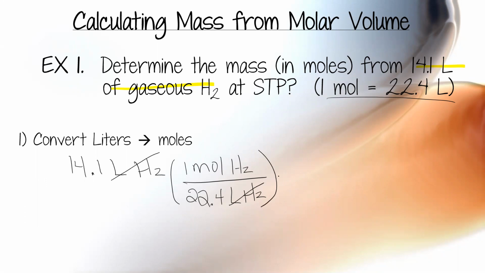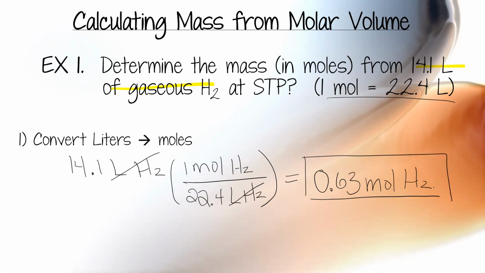Liters cancels out liters. So I have 14.1 times 1 divided by 22.4, and I get 0.63 moles of H2. And I can actually stop there because I'm in moles, and I'm asking to find moles. Okay, so I went from liters to moles. Let's go a little bit complex now.